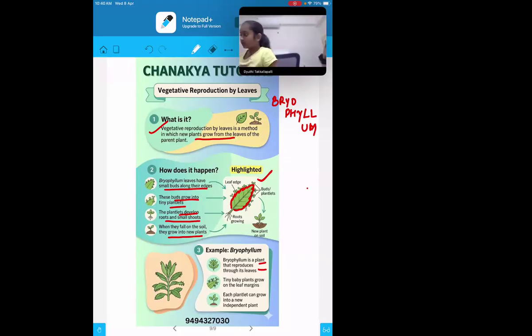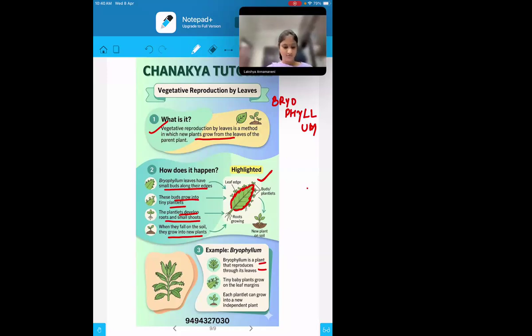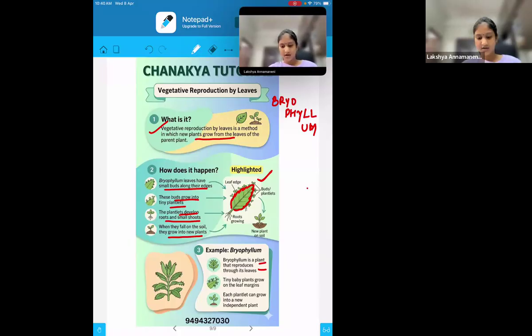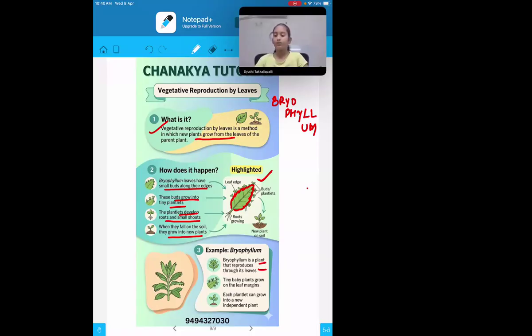Now, fifth one. Select the odd one out. Which is odd one out according to you? Radish. Correct. Why the radish? Because other three are what? They are the underground stem, whereas the radish is the taproot. Yes, very good. Okay, so I'll share you this slide now.